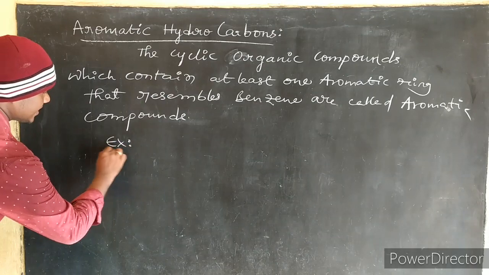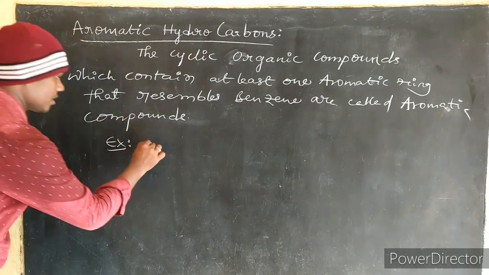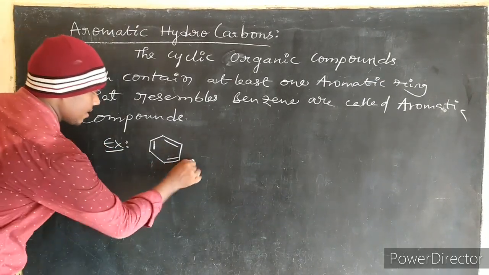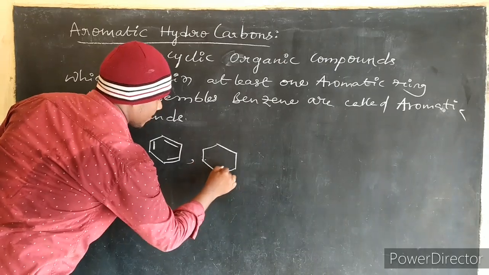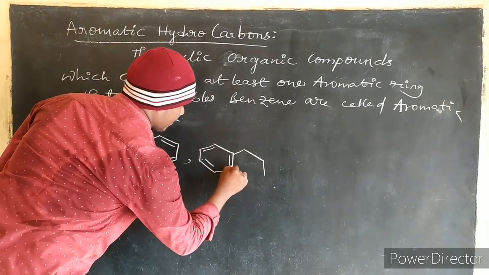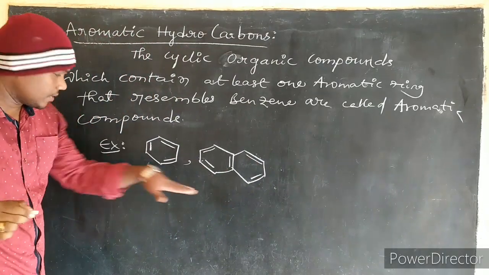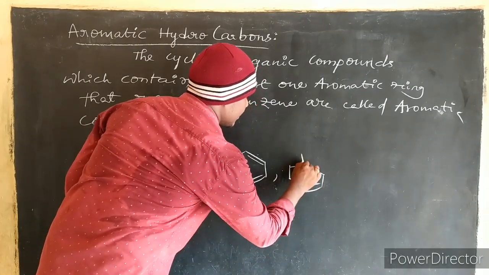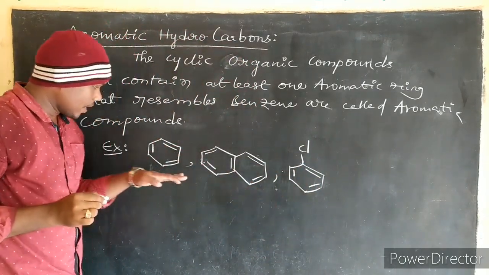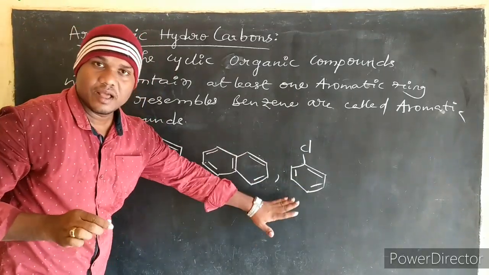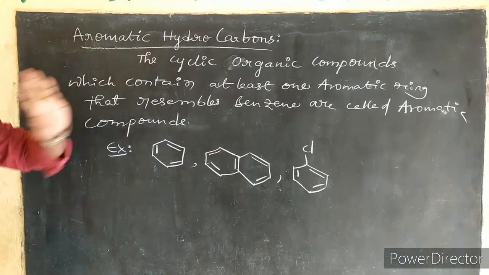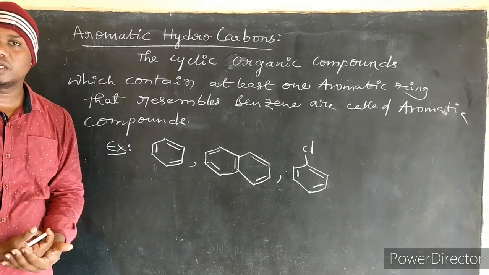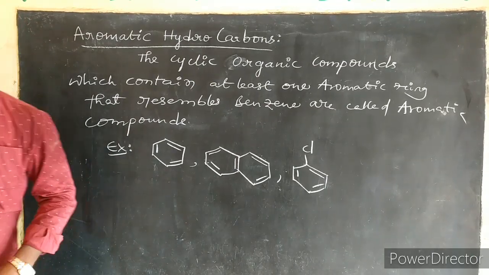Now the best examples for aromatic hydrocarbons are, so what is this? Benzene and naphthalene, and the third one is chlorobenzene. Benzene, naphthalene, chlorobenzene are the best examples of aromatic hydrocarbons. Correct? Now we are going to discuss the types of aromatic hydrocarbons.